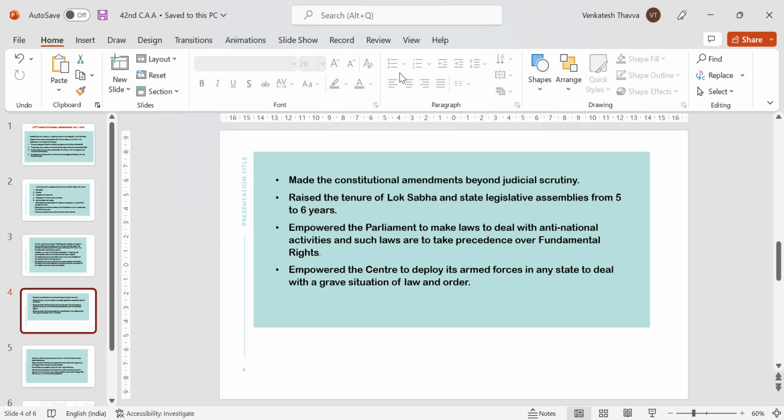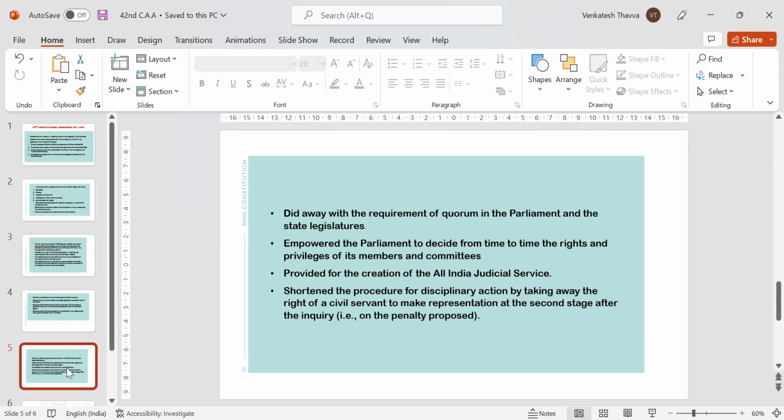Next one, made the constitutional amendment beyond judicial scrutiny. Next one, raised the tenure of Lok Sabha and state legislative assemblies from 5 to 6 years. Next one, it empowered the parliament to make laws to deal with anti-national activities and such laws are to take precedence over fundamental rights. The next change empowered the center to deploy its armed forces in any state to deal with a grave situation of law and order.